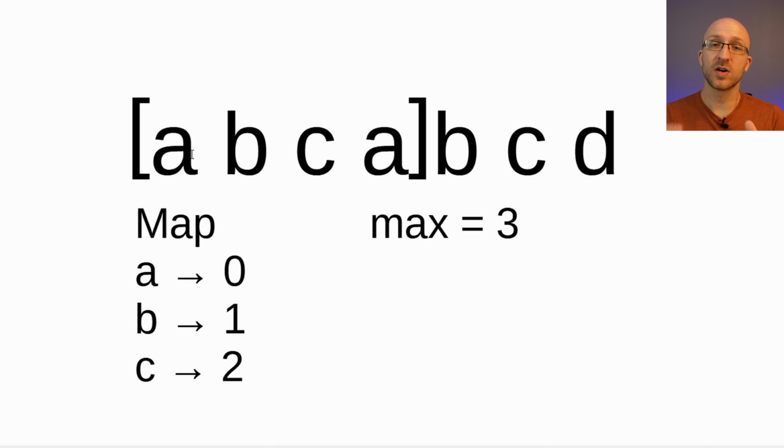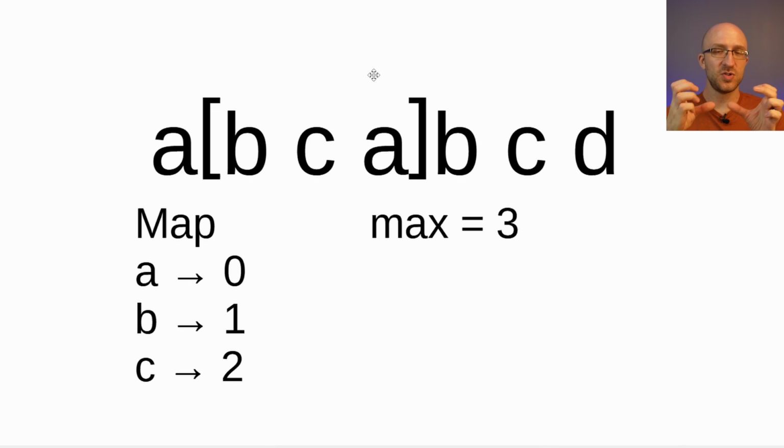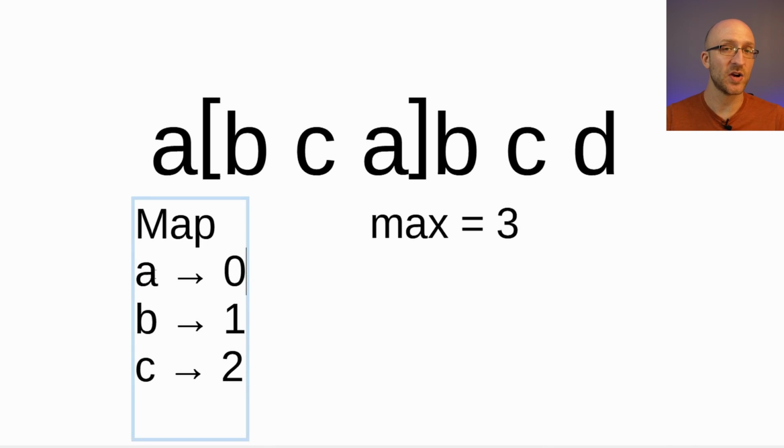So in order for our current substring to no longer contain that repeating character, we're going to move our left pointer to be 1 past where we last saw that letter. So we'll just do this. So now we've shifted that substring that we're looking at to where we now know that it no longer has that repeating character. Now before we move on, we still want to update our map, because now the last time that we encountered the character A was not at index 0, and now we last encountered it at index 3.